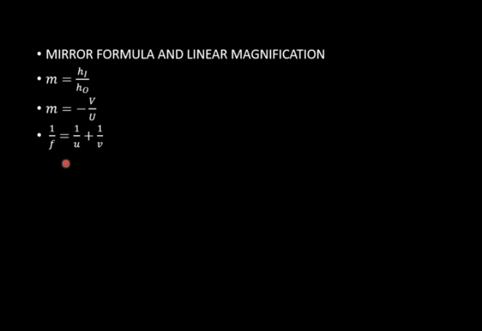You can see from there. Only the digits you will change, and you will practice extra questions. Questions and numericals based on magnification and the mirror formula 1/f = 1/u + 1/v. Some numericals which I have already uploaded, you will solve, and you will try the solved examples of the NCERT textbook.